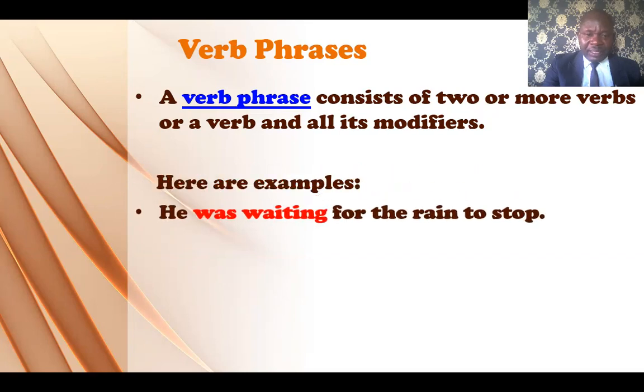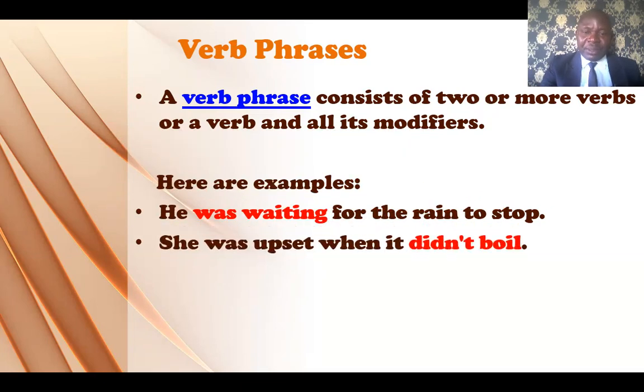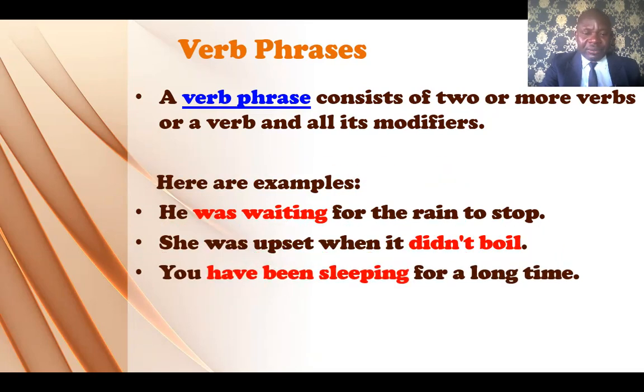Examples of verb phrases. Let's look at it. It was waiting for the rain to stop. Its function is quite simple. It's still showing the action. It's just that we have more than one verb showing the action now. The next example we have: she was upset when it didn't boil. What's the verb phrase there? Didn't boil. Another example: you have been sleeping for a long time. The verb phrase there is have been sleeping.